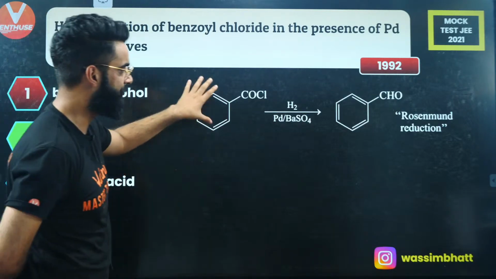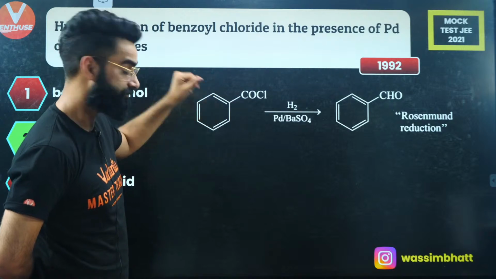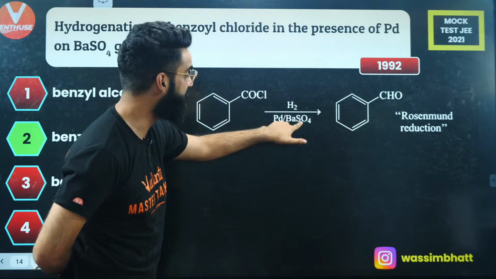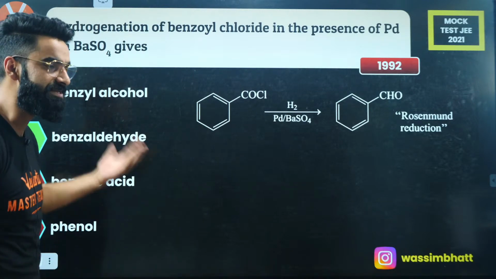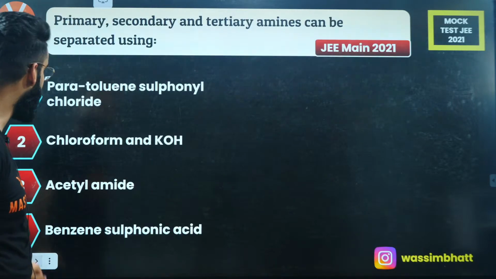This is the reaction: this is the benzoyl chloride, I'm doing its reduction in presence of Pd/BaSO4, and I'm getting benzaldehyde. So the question is done and dusted. Very simple question based on your NCERT.